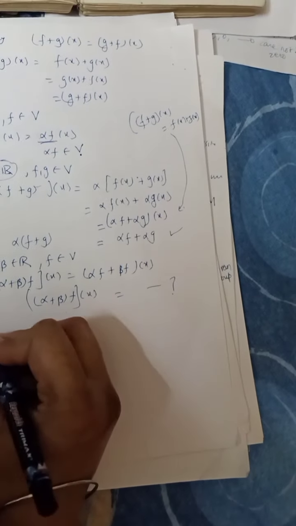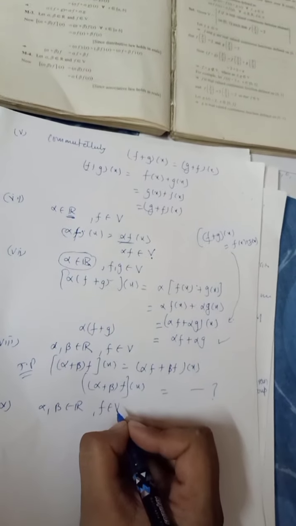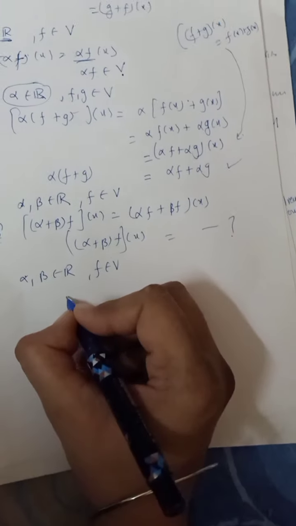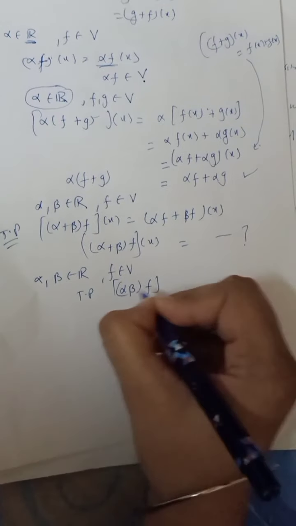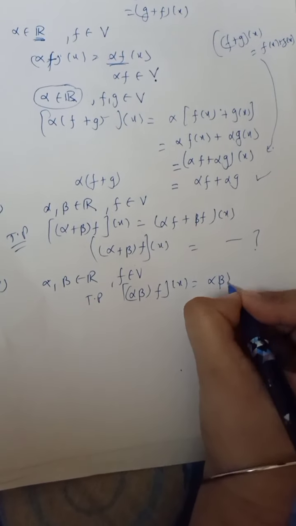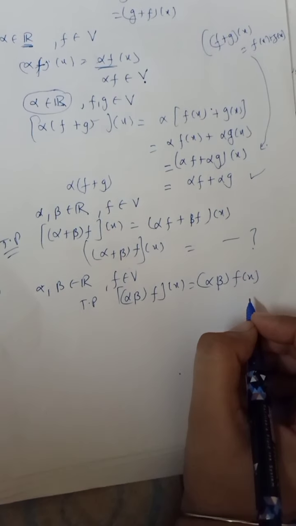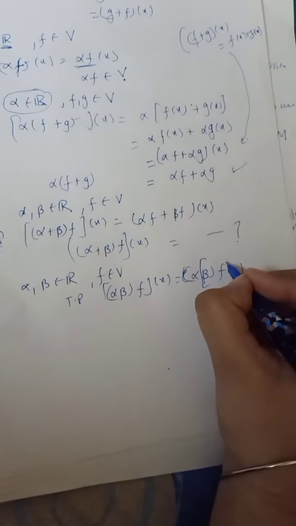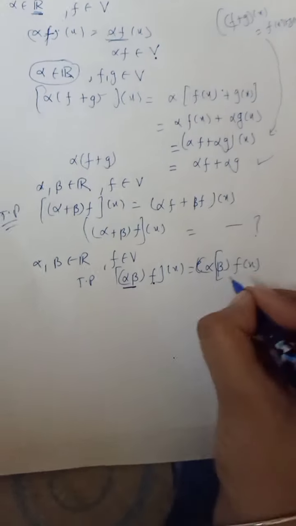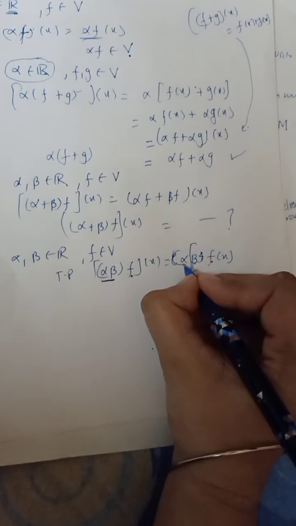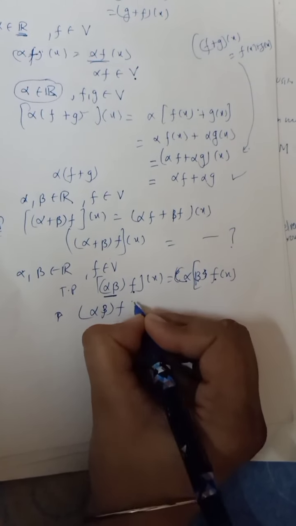The next property was for alpha, beta belonging to R and f from V. We are to prove that (alpha beta) f is equal to alpha (beta f) of x. So either I should multiply alpha and beta first and then with f, or I should multiply beta with f and then with alpha. This we are to prove. Sorry, I forgot to put on the camera. Start from this side, (alpha beta) f of x.